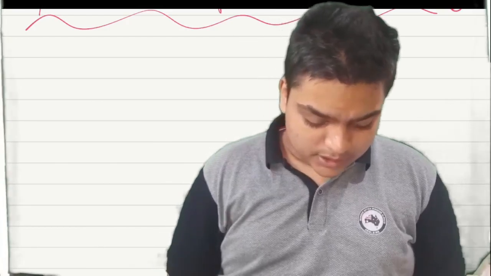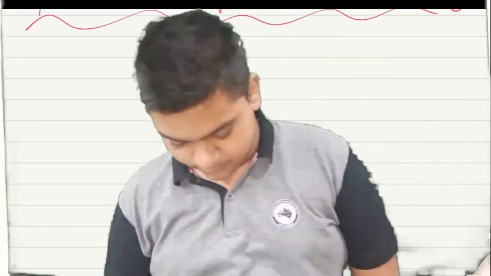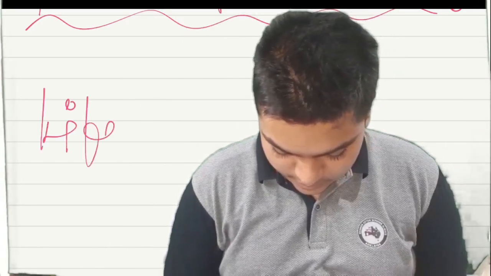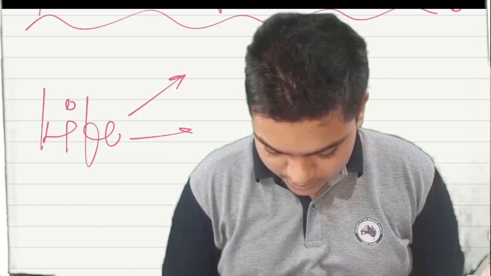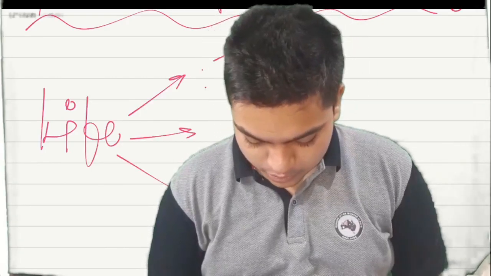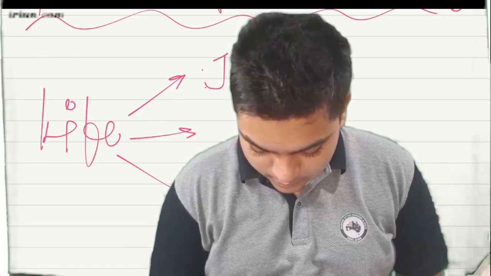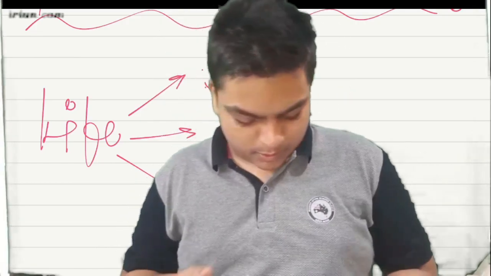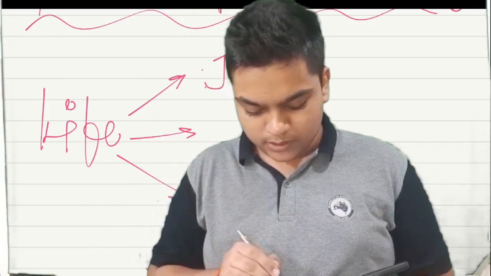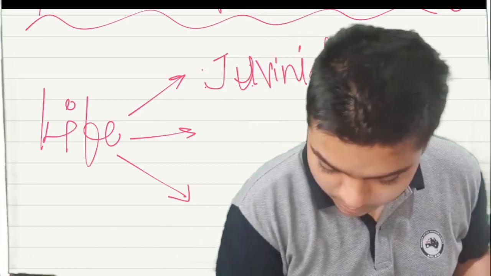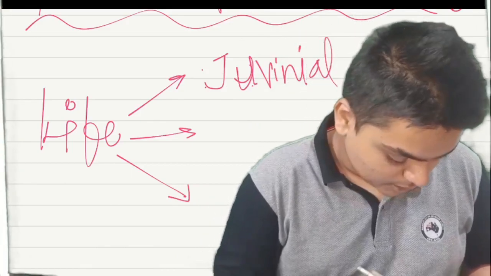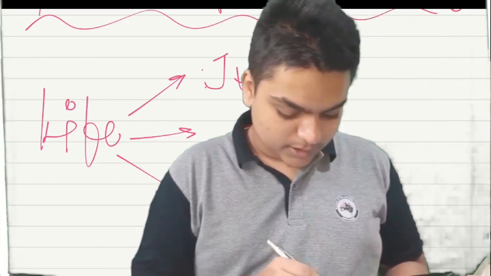Okay, now see, generally in life we have three phases. Three phases of life are there. What are they? Juvenile phase. If the spelling is wrong, please forgive me once. Let me check it. Yeah, juvenile.